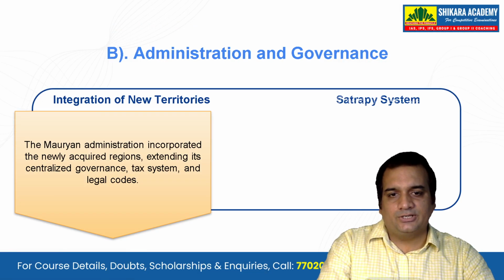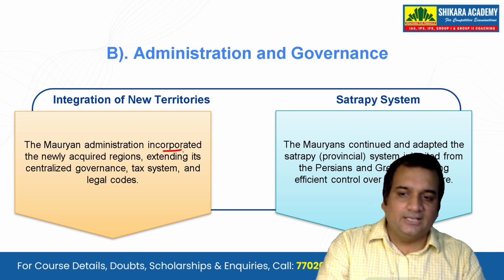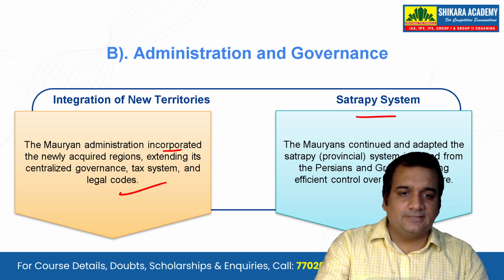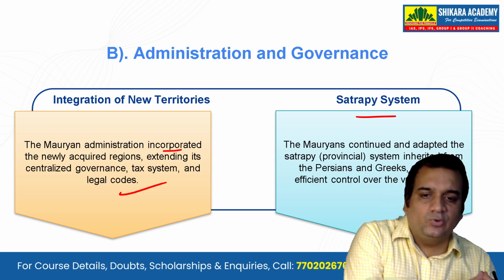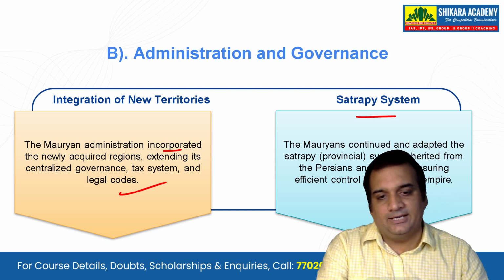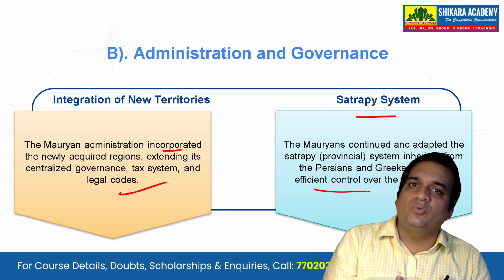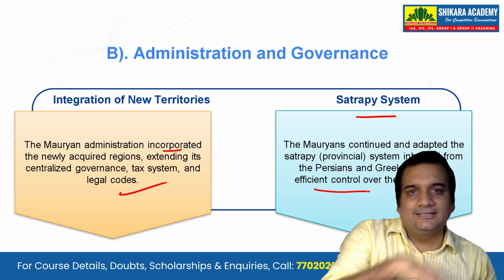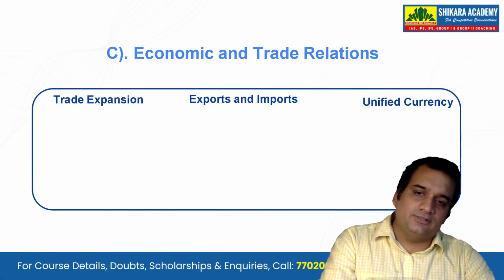Next, if you see the administration and governance, integration of new territories will be there. The Mauryan administration incorporated the newly acquired region, extending its centralized governance, tax system and legal codes. The satrapy system, this is one thing which we have said time and again: the Mauryans continued and adapted the satrapy, that is the provincial system inherited from the Persians and the Greeks, ensuring efficient control over the vast empire. It is just like the system we have right now, where states are governed by chief ministers, because the prime minister cannot see whether every state is governed nicely or not, so he appoints governors and chief ministers there.